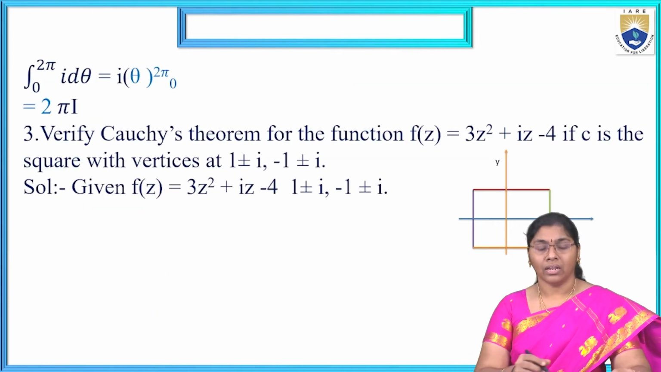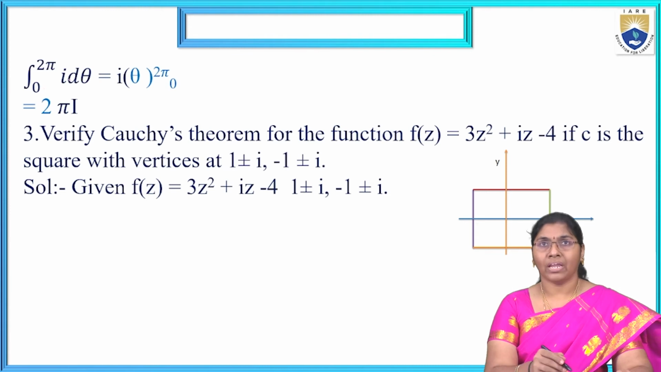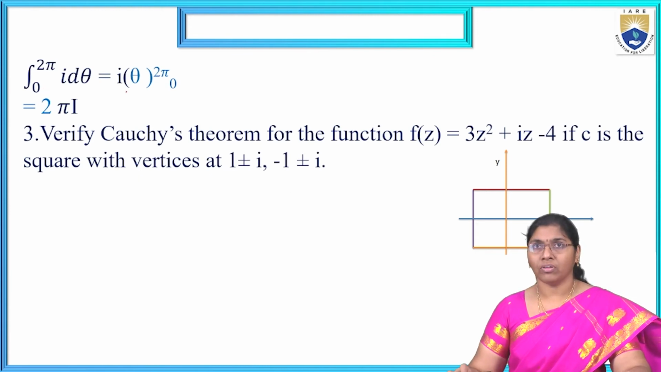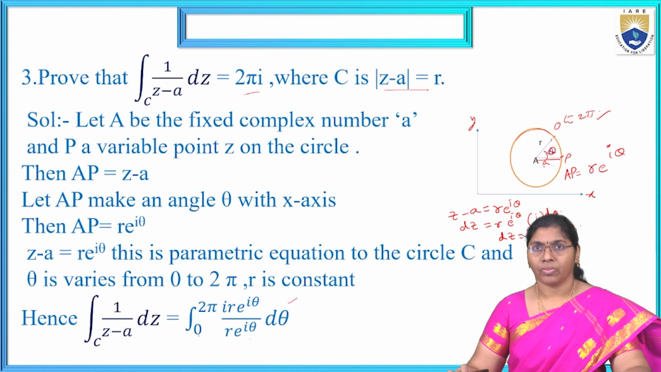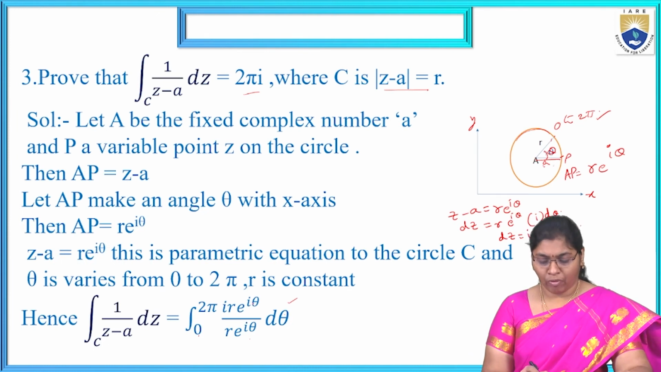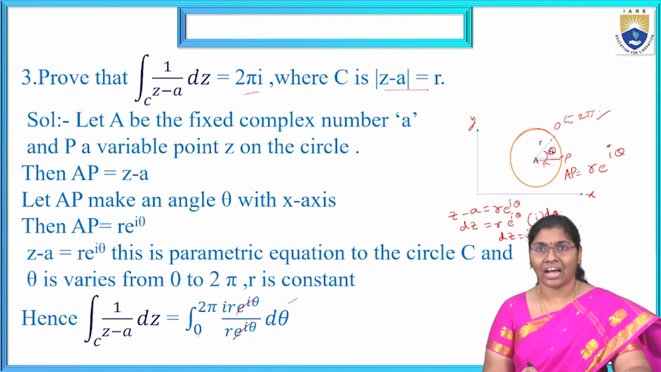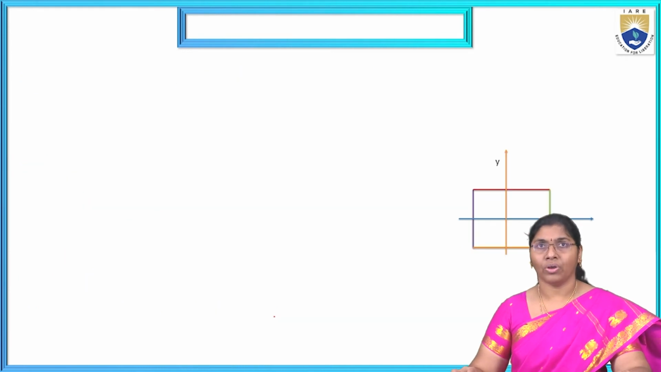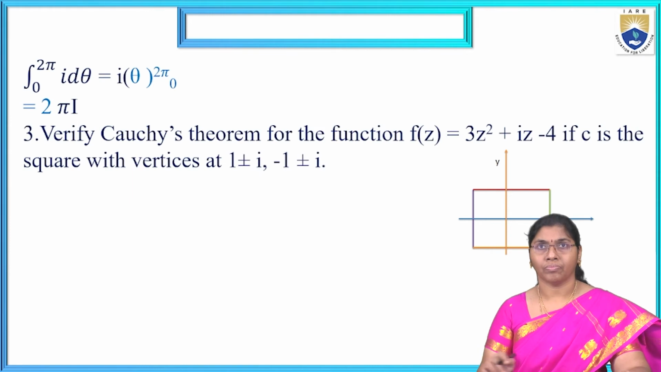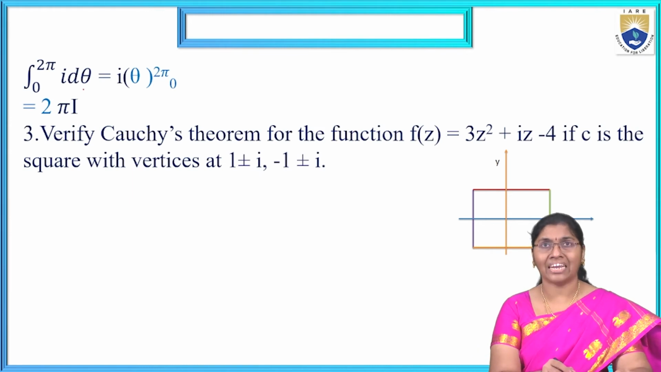Now integral 0 to 2 pi i d theta. Why? Because earlier it is r e power i theta over r e power i theta, which get cancelled. Remaining i r d theta is there. Now here r also cancelled, only i d theta.